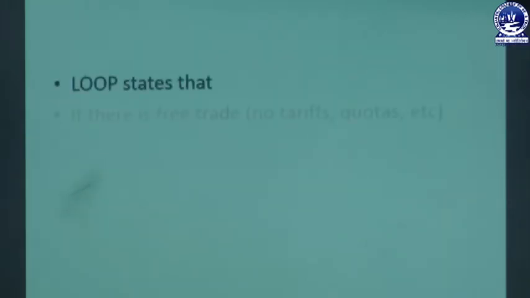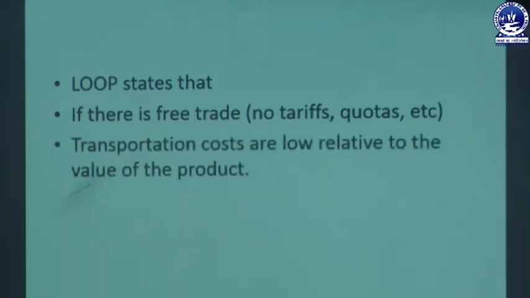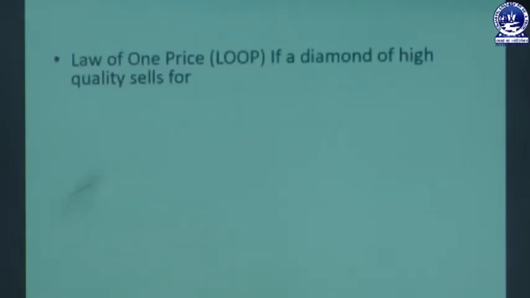Now, what this law states is that if there is free trade, that means no tariffs or quotas, etc., and transportation costs are also low relative to the value of the product, then identical products sold in different locations will sell for the same price when expressed in a common currency. So, when we express it in the same currency, these are the things the law of one price is stating. Now, let's understand this law with another example.